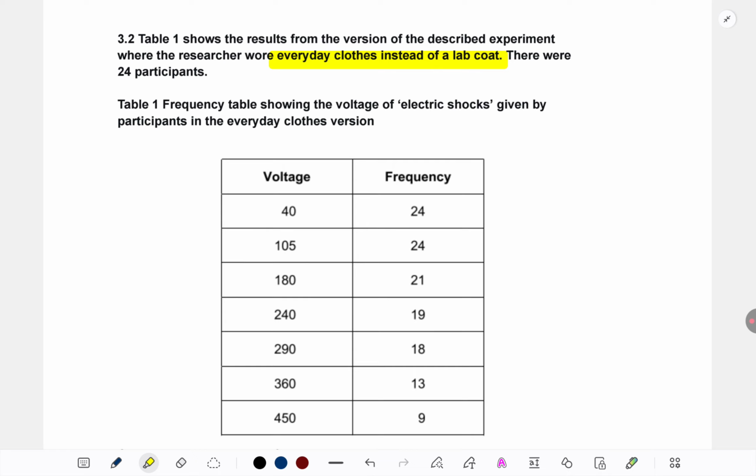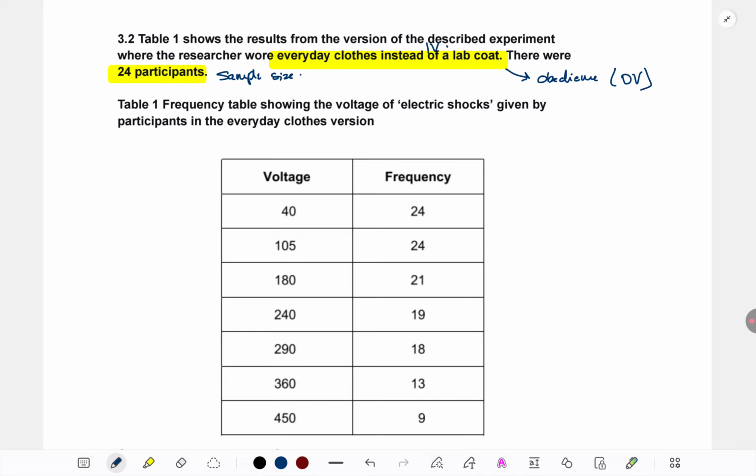We saw there were many replications, so immediately we can understand, okay, this is one of those replications where clothes were manipulated. Here, what they're telling us is the researcher wore daily clothes instead of wearing a lab coat. And there were 24 participants, so we can note the sample size. So let's see what the results are telling us from this study. Because we have read the situation carefully, we know the dependent variable is obedience, because after all these are applications of the obedience study. So definitely researchers have measured obedience. This is the IV, that they are wearing ordinary clothes. This is the manipulation. They are not wearing a lab coat.